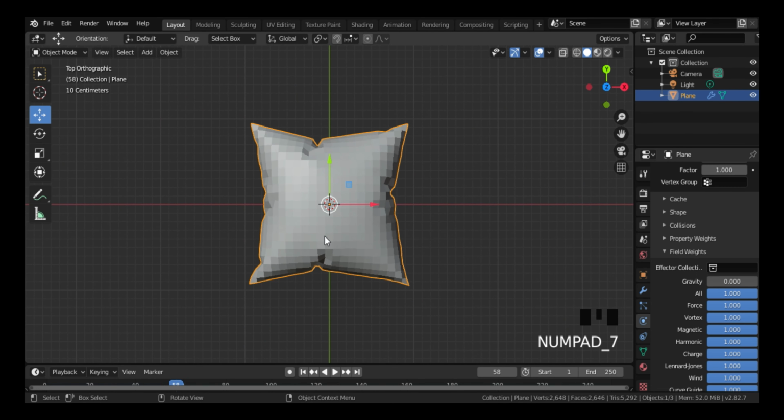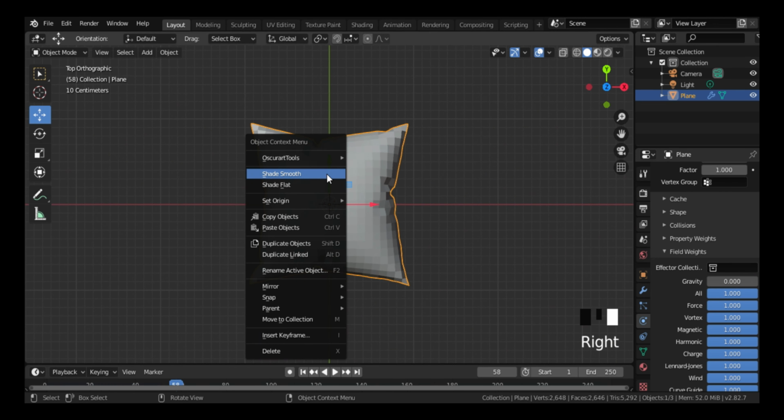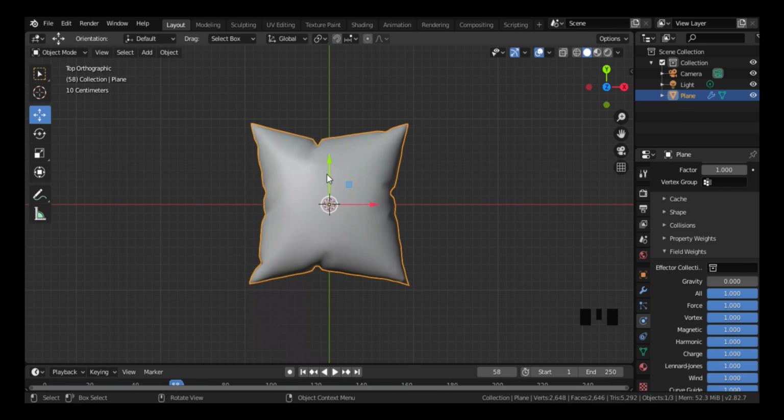Alright, see. Okay, I wanted it to look a bit smooth. I right click, shade smooth, and here we go, a pillow. Like you see. I hope I taught you something today.